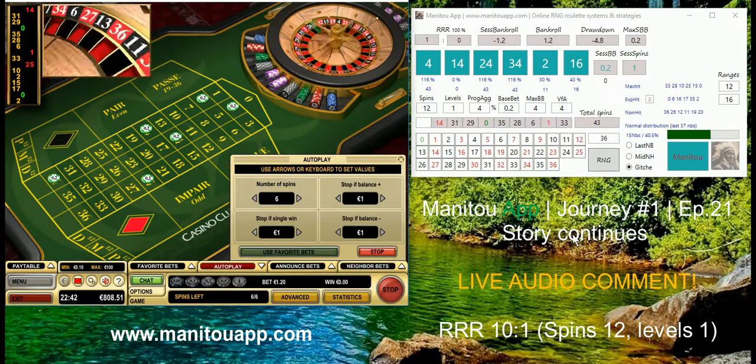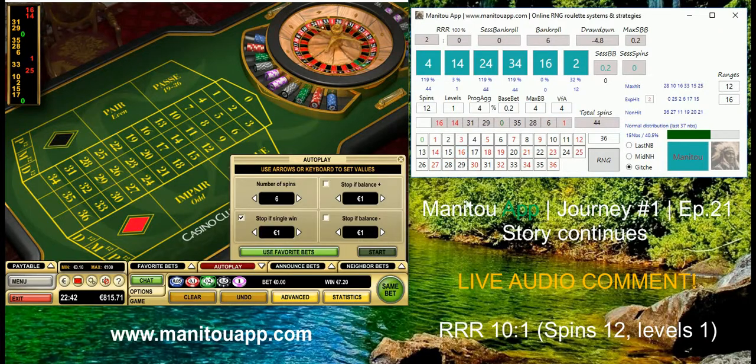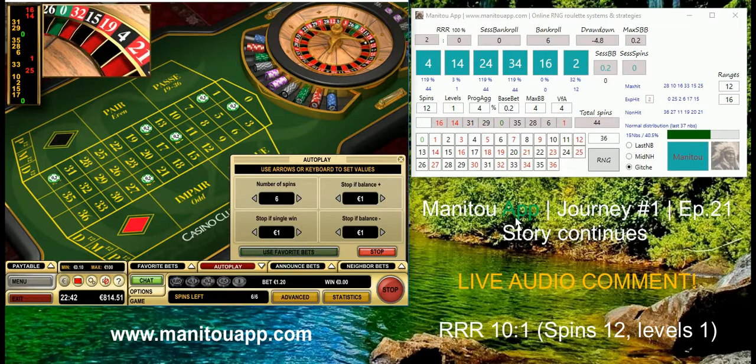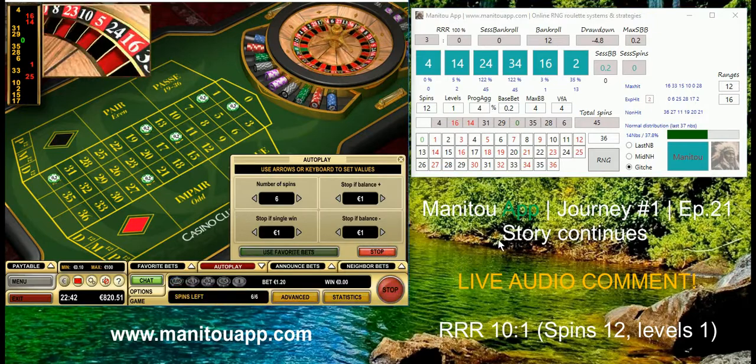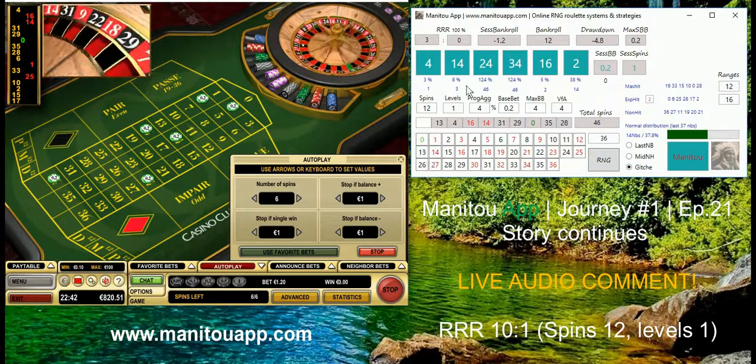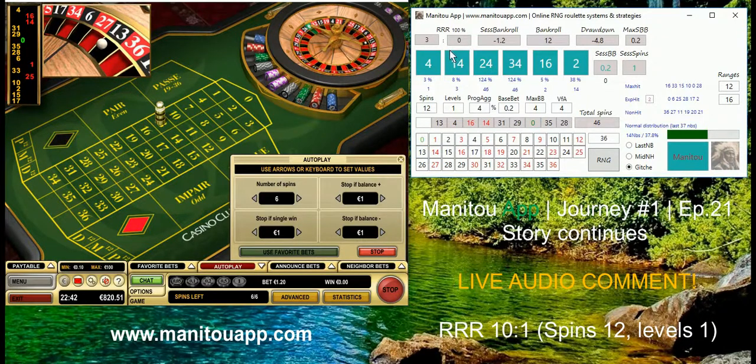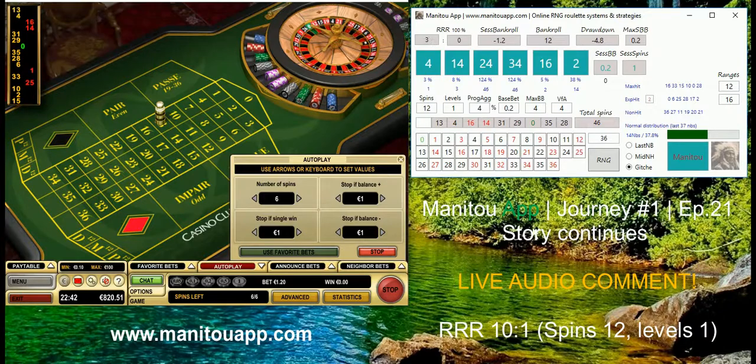Of course sometimes you might say I should keep it like now, but we have a 16, so this dynamic selection of number 16 was really helpful. So we have a number 16. You see now nothing changed, so we are going to bet on the same numbers again, and it was again beneficial. So we won on number 4, and the Gitch algorithm is still saying we should bet on the same 6 numbers like before. So let's do it and see what will happen, because they can change anytime, they are not fixed. So far we had three wins very quickly,